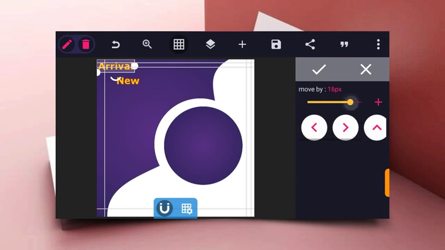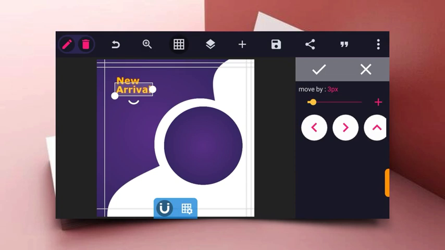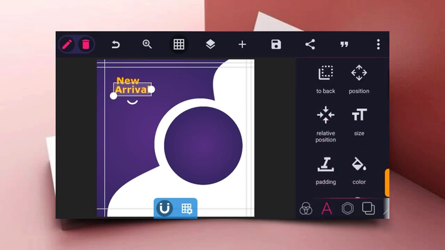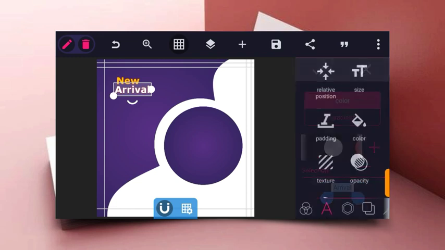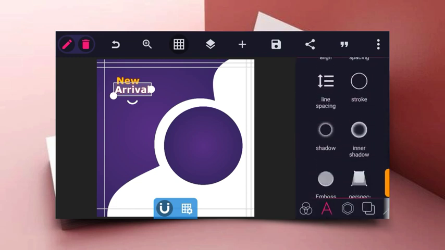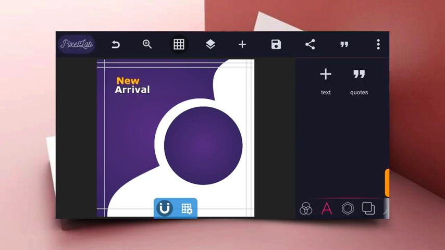So you bring it below the new text and make the new text and the arrival text be aligned with equal spacing and equal alignments, both horizontally and vertically, and then change the color to white, and then you change the shadow of this text to black instead of the red one we used previously. Guys, you can actually use the plus icon with a microscope above to zoom in on your design, to make it bigger so you can see clearer.